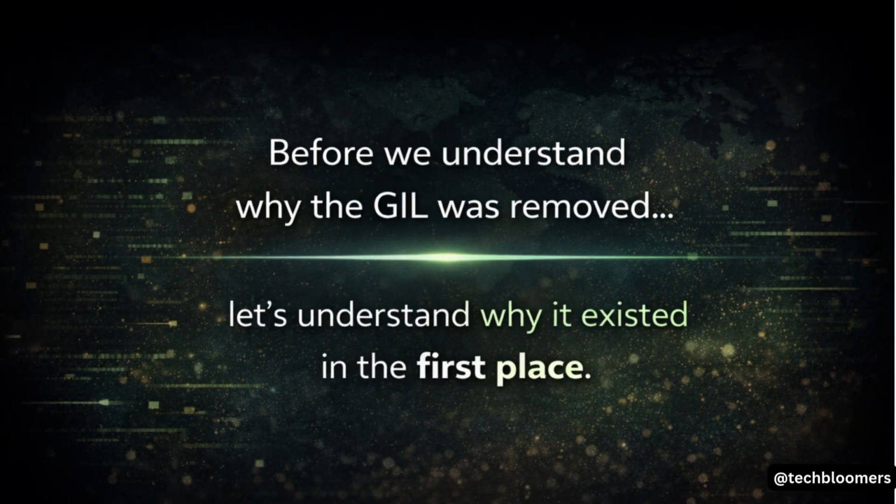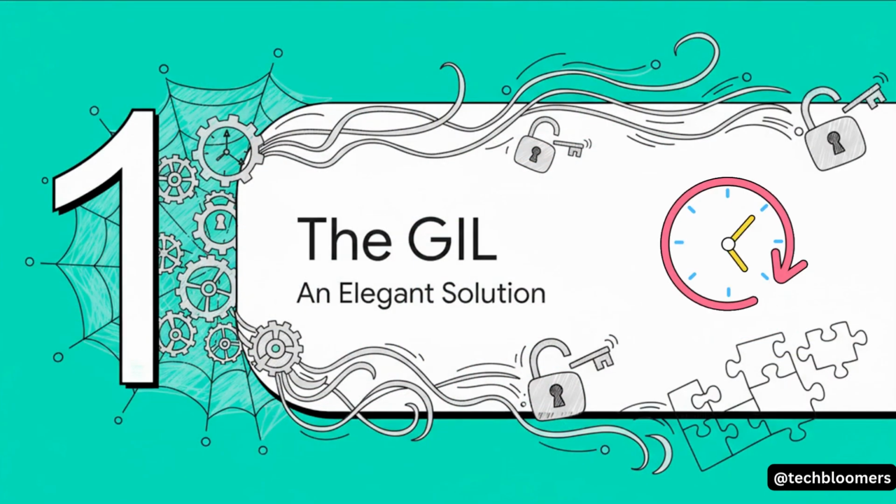To really get why it's being removed now, we first have to understand why it was put there to begin with. So yeah, let's reframe this whole thing. For a long time, the GIL wasn't the problem. It was the solution, an elegant solution to a much harder problem that CPython's creators were facing.